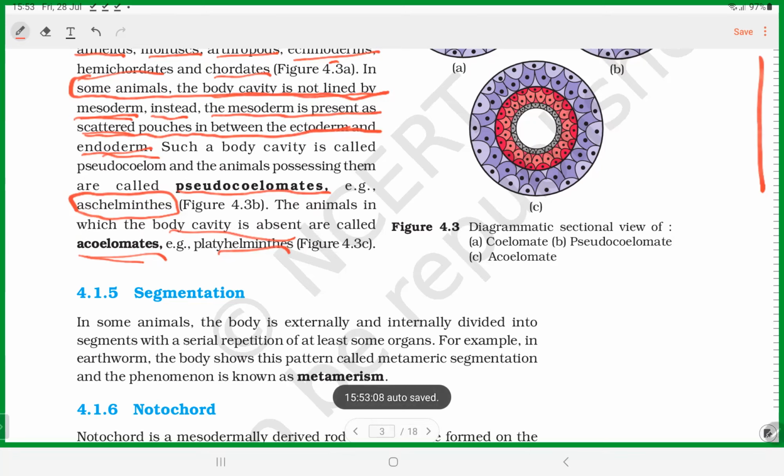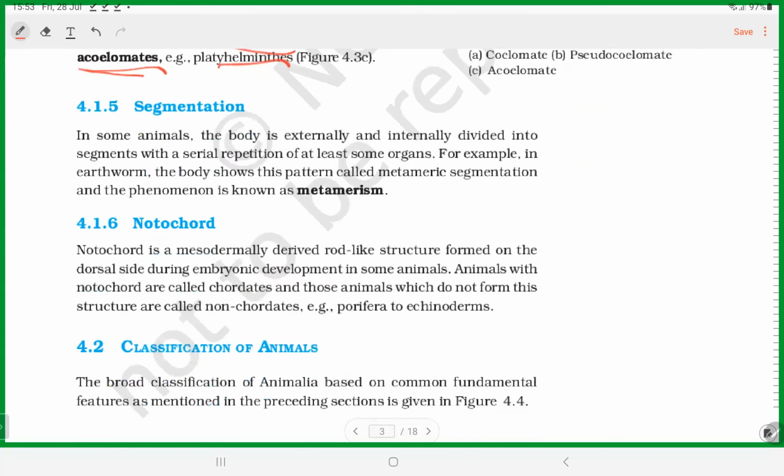And then the fifth one, segmentation. What is called segmentation? When you see the cockroach, you can see the body, abdomen, there are segments. And when you see a caterpillar or earthworm, you can see segments visibly.